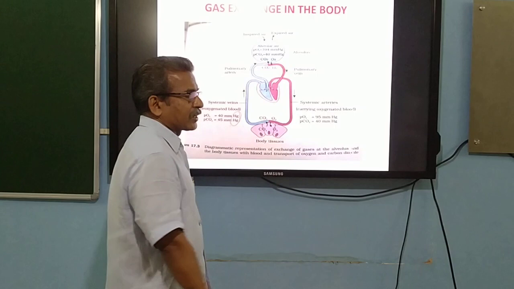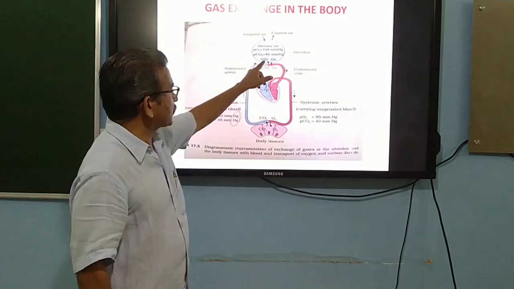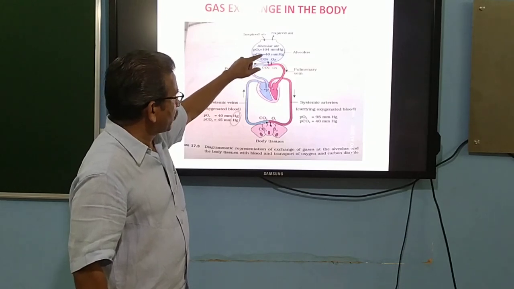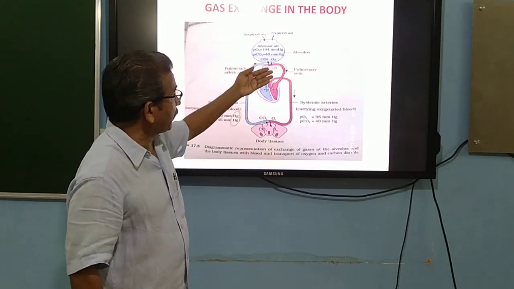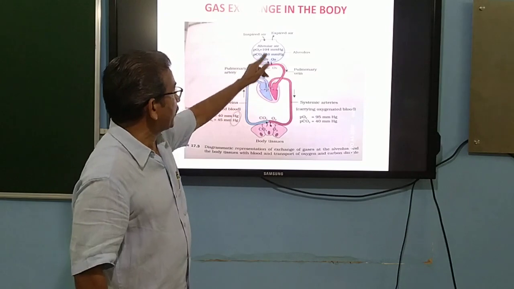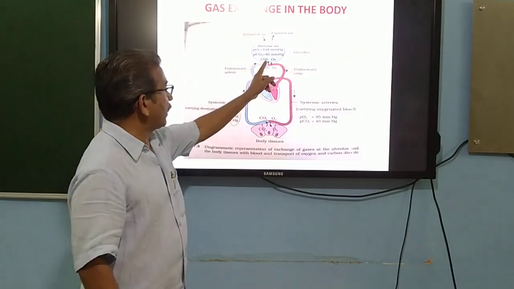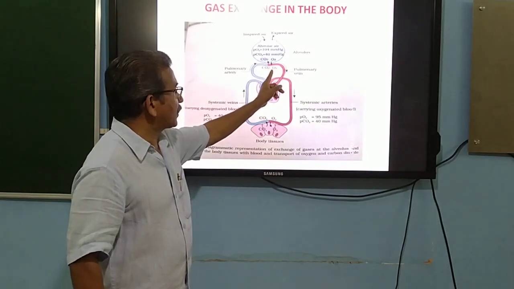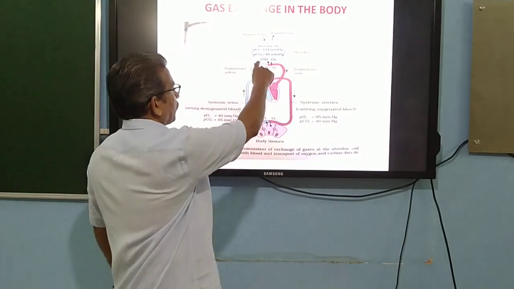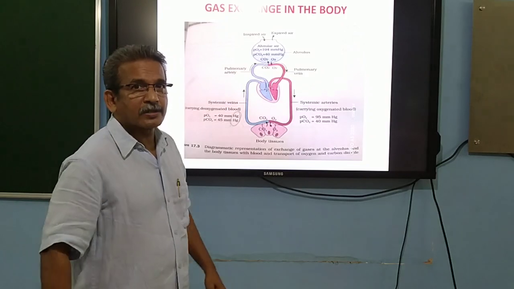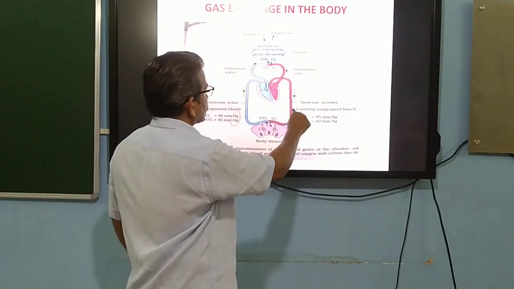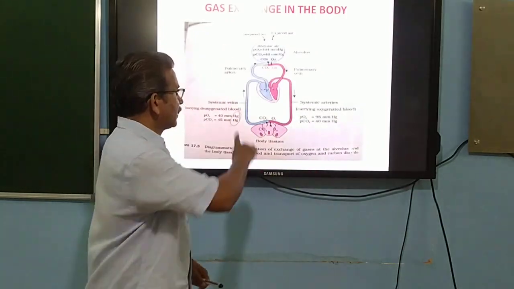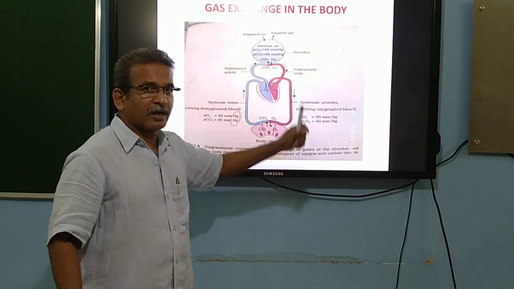So as a result, what happens? There is an exchange of these 2 gases. Carbon dioxide, being higher in the blood, diffuses out into the lungs. On the other hand, oxygen, which is higher in the alveolus, diffuses into the blood, so that the blood becomes oxygenated. This oxygenated blood gets into the heart, and from the heart it is pumped out through the systemic arteries.